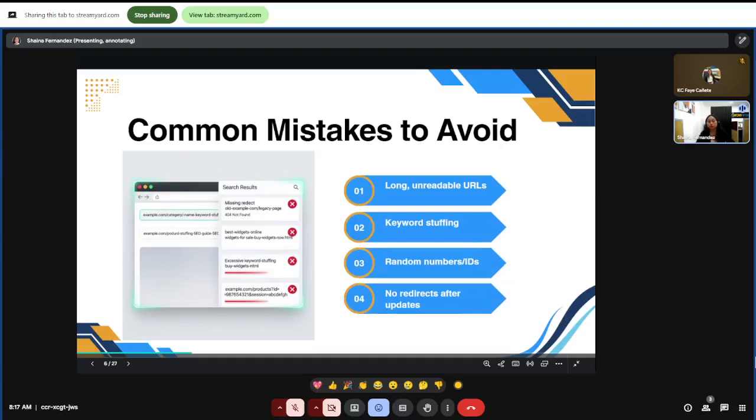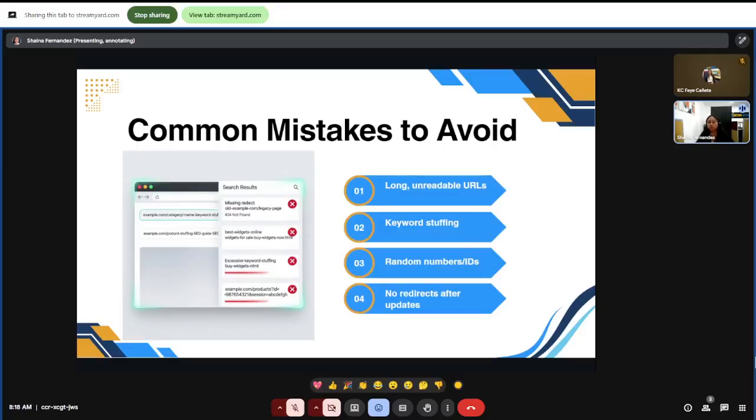Okay, let's proceed with common mistakes to avoid. Here are some of the most common mistakes I see. The first one, long unreadable URLs that look like codes. The second one is keyword stuffing, like best SEO services. So it's redundancy already for the word. It is considered keyword stuffing already, if you're familiar with that. Then the third one is using random IDs that don't explain the page. So it is irrelevant and unrelated to the page, and that's not a good practice